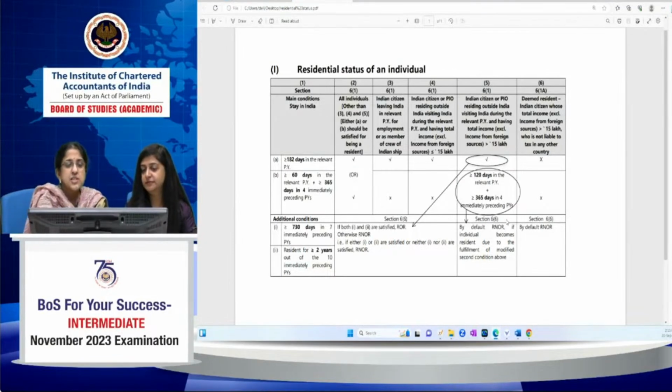So the residential status of an individual basically depends upon the number of days of his stay in India. Certain minimum days of stay in India have been prescribed in section 6(1), and if that criterion is satisfied, you become a resident.